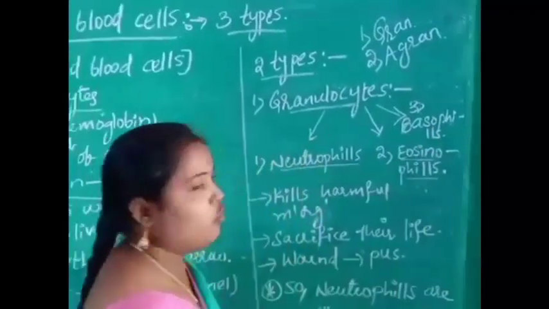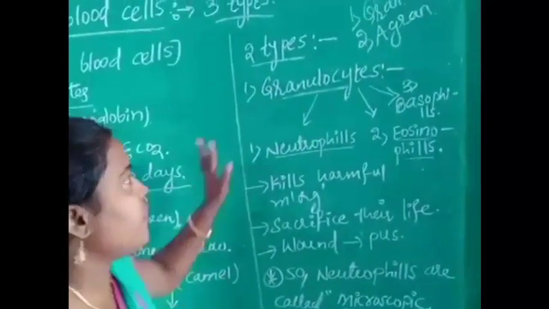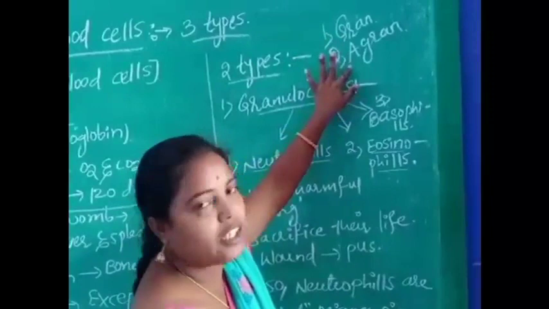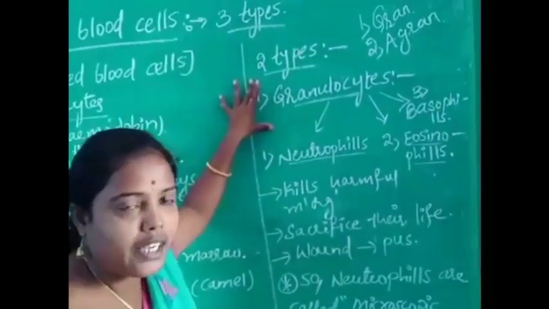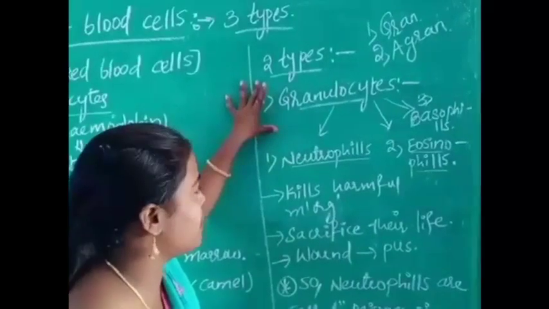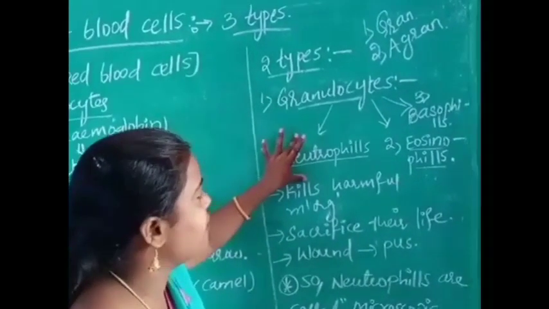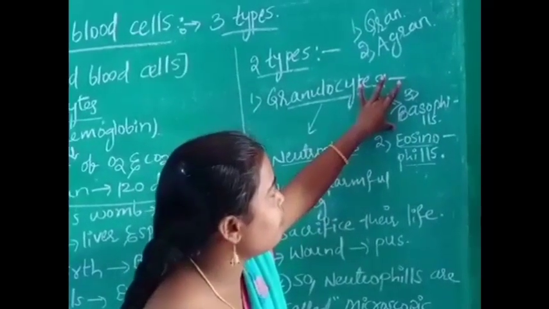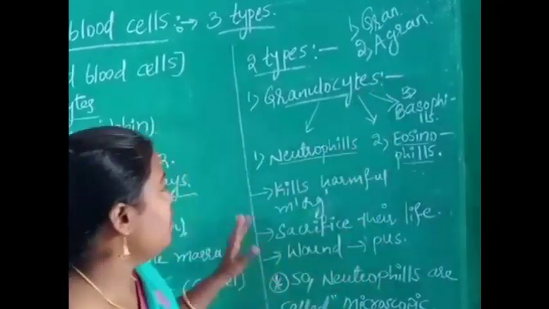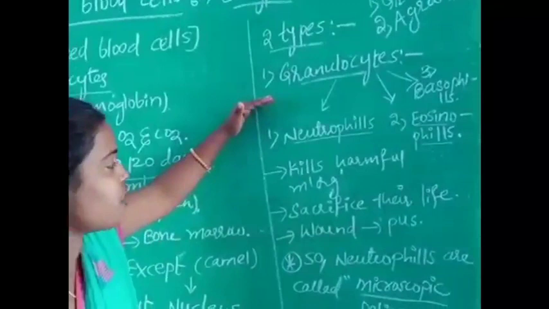Okay children, white blood cells are 2 types. First one granulocytes, second one agranulocytes. These granulocytes are again classified into 3 types. First one neutrophils, second one eosinophils, third one basophils. Okay now, what is about granulocytes?